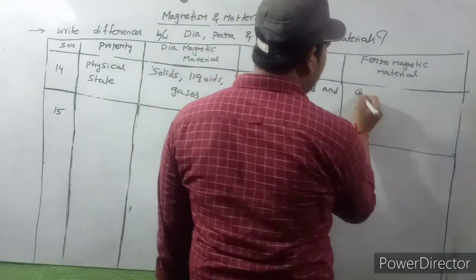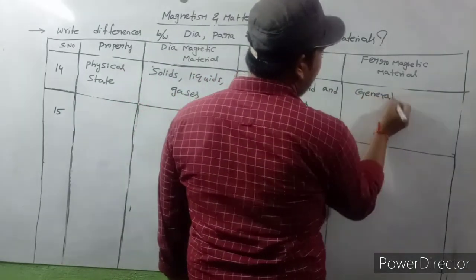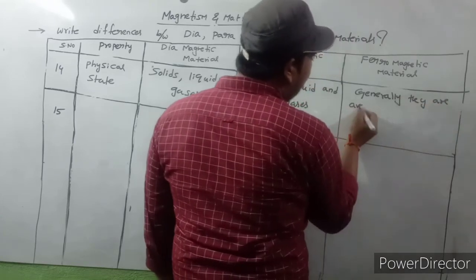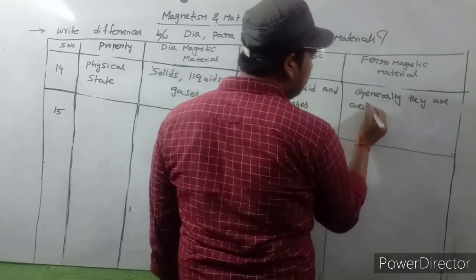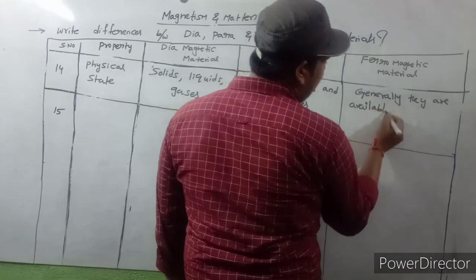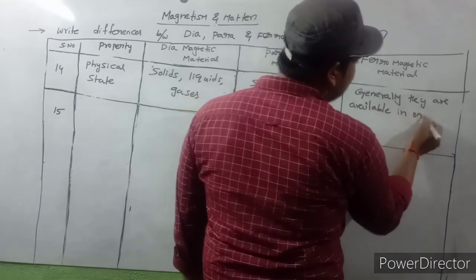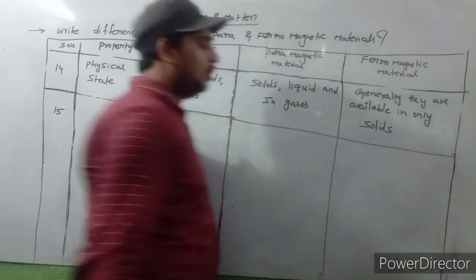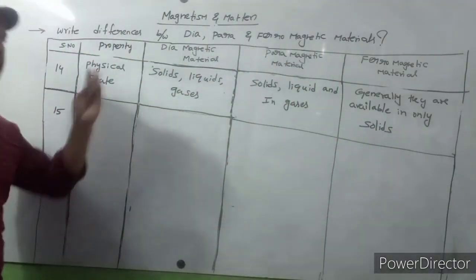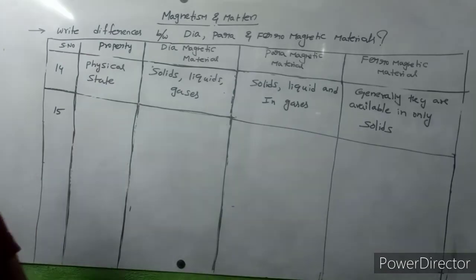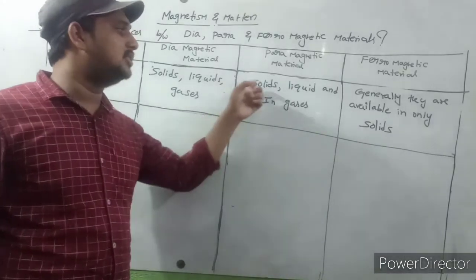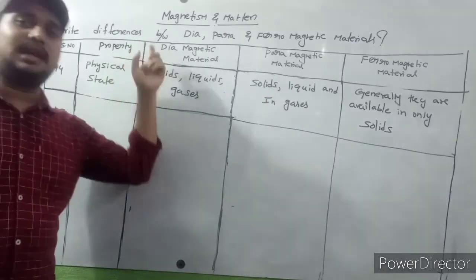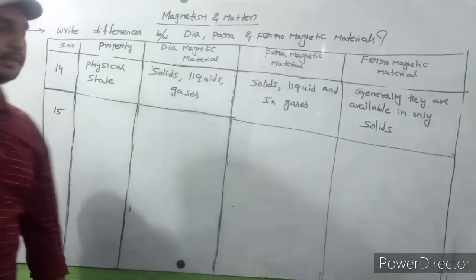Ferromagnetic materials are generally available in only solids.